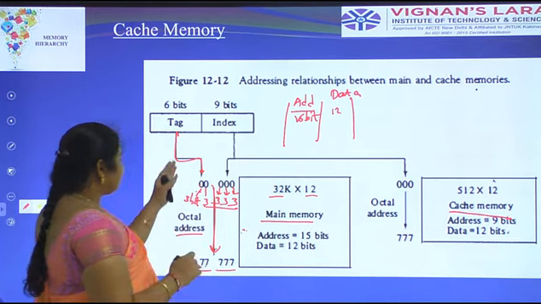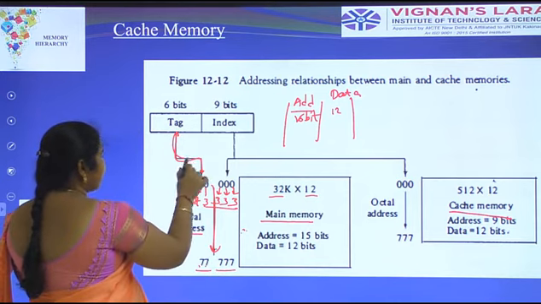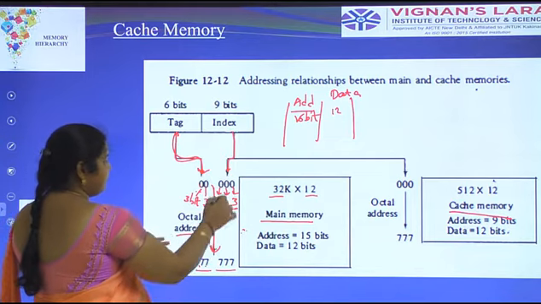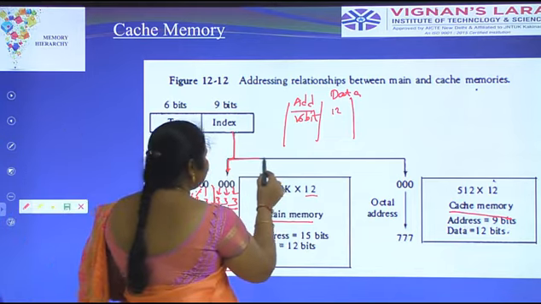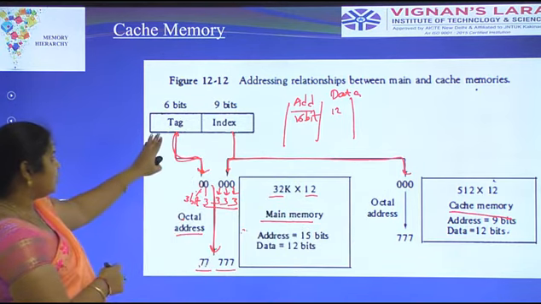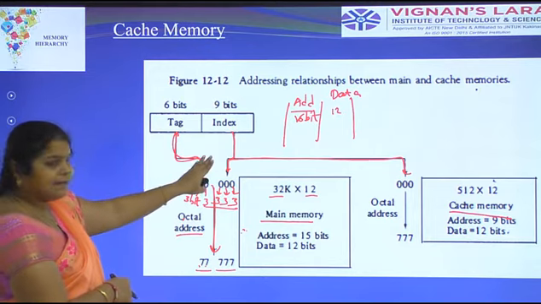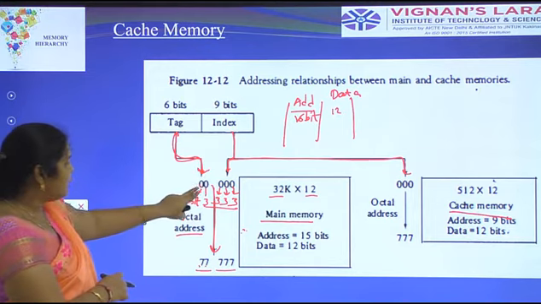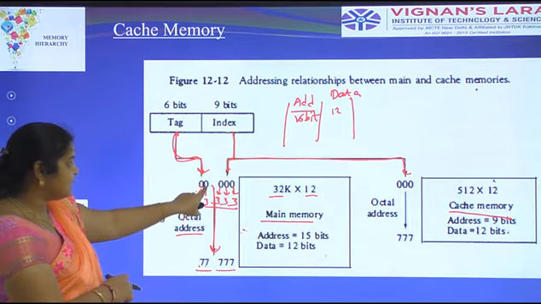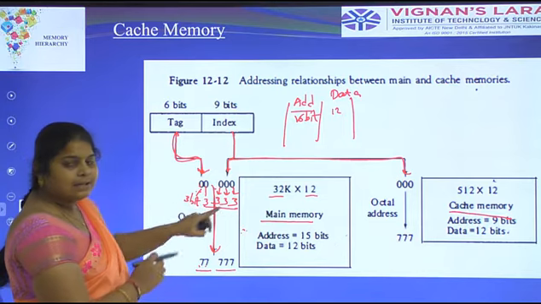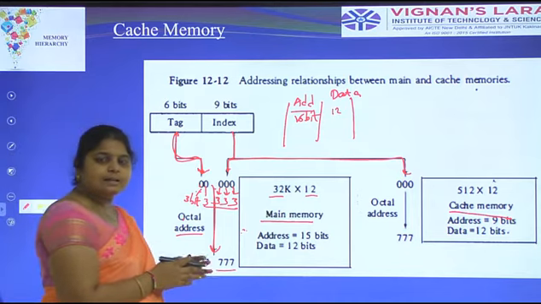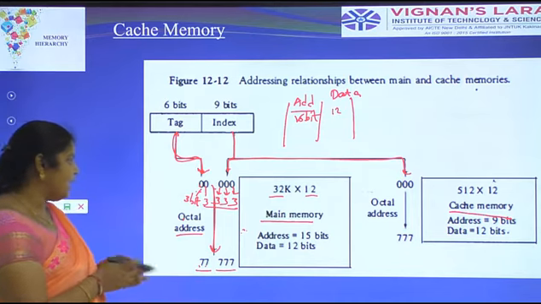Here the octal address comes from the tag, which has a 2-digit representation, and the index, which has a 3-digit representation. In main memory we have input coming from both the tag field and the index field. The 6-bit tag is calculated as two parts of 3 bits, and the 9-bit index is calculated in 3 parts. This representation is nothing but the octal address format.